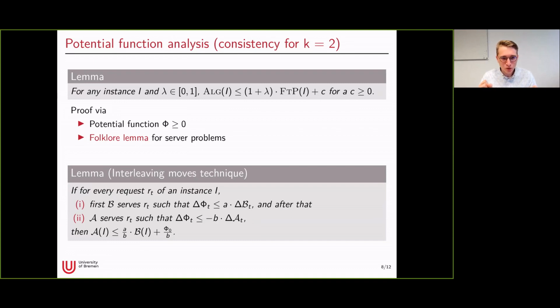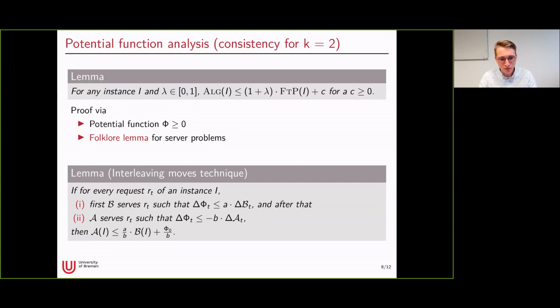So if we want to compute a competitive ratio between two algorithms A and B, we simulate both algorithms in parallel on the same instance, and then use the potential function to map the states of both algorithms at any point in time to a potential.